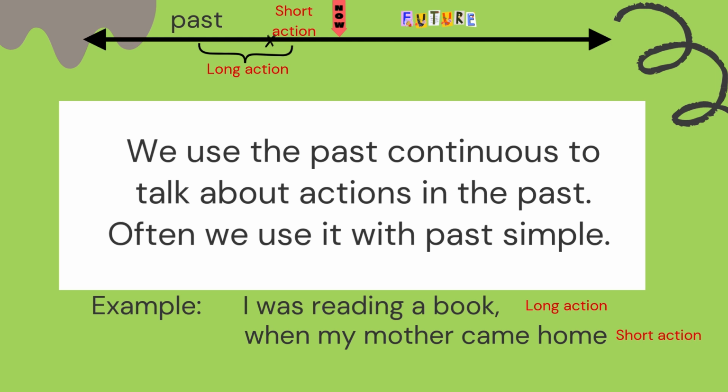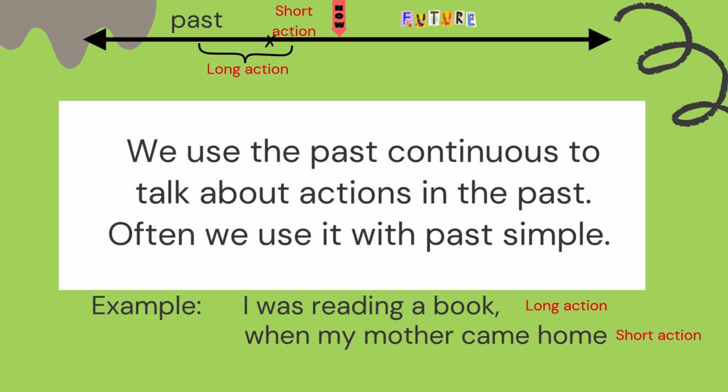So example, I was reading a book. Now that's a long action because you can't read a book in 1 minute, can you? So I was reading a book when my mother came home. So my mother came home, said, hello, I'm home. That's a short action. So I was reading a book when my mother came home.